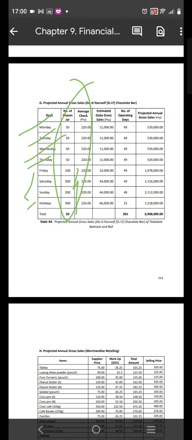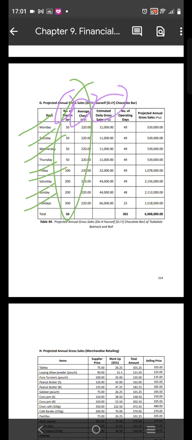So if you are going to have your additional source of income, make an estimate or a sales projection annually, so you can use this format. For this one, the way they compute it, in order to get the estimated daily gross sales, is they just multiply the average check and the number of jars. And then they have this estimated daily gross sales.